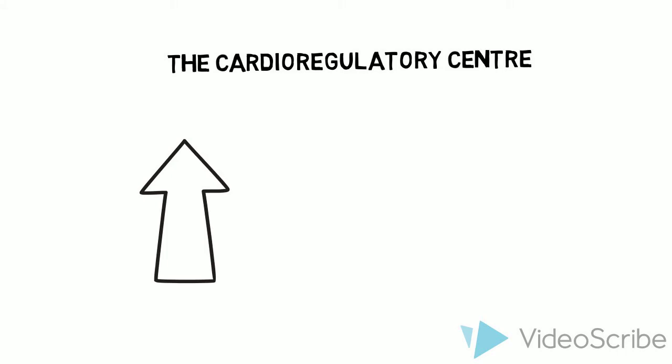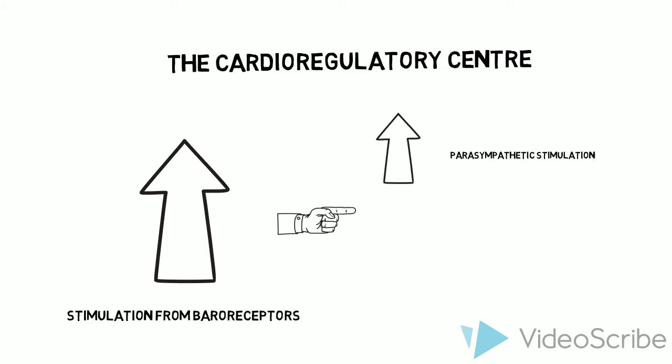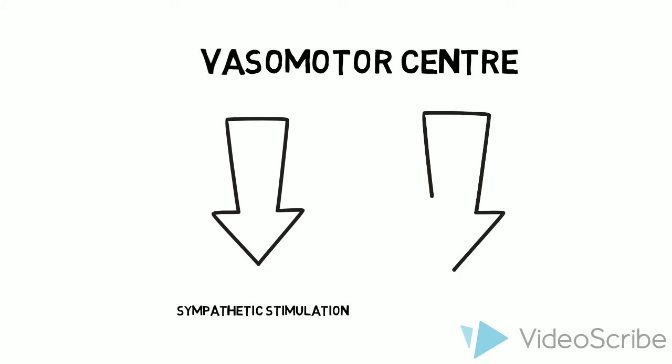The cardioregulatory center, from the increased stimulation from the baroreceptors, will increase parasympathetic stimulation to the heart to reduce the heart rate and decrease sympathetic stimulation to the heart, decreasing heart rate and stroke volume to lower cardiac output. Simultaneously, the vasomotor center decreases sympathetic stimulation to blood vessels, causing vasodilation to reduce systemic vascular resistance and decrease blood flow. This vasodilation, alongside the fall in cardiac output, will regulate the increased blood pressure to a healthy rate.